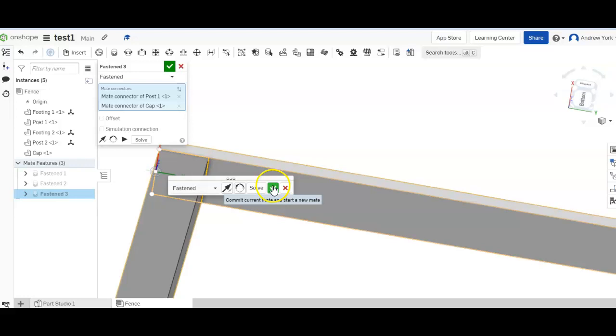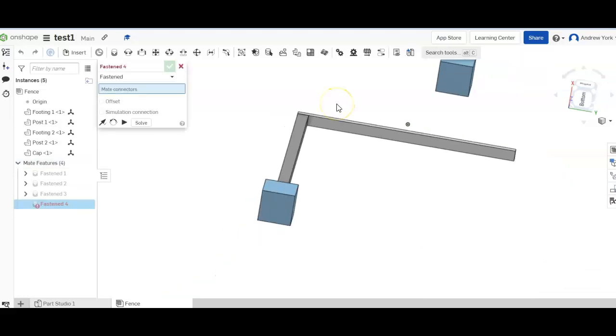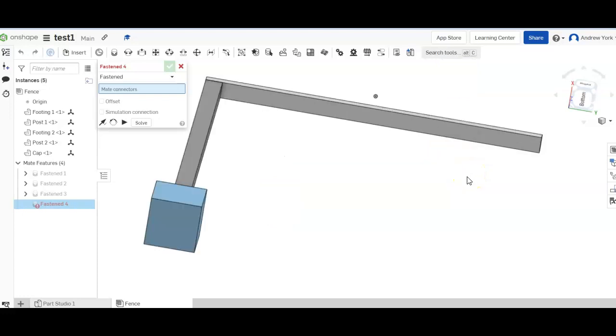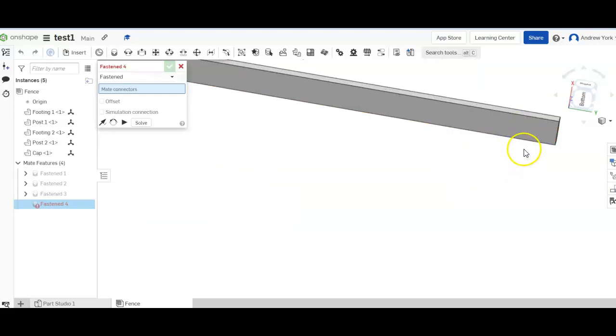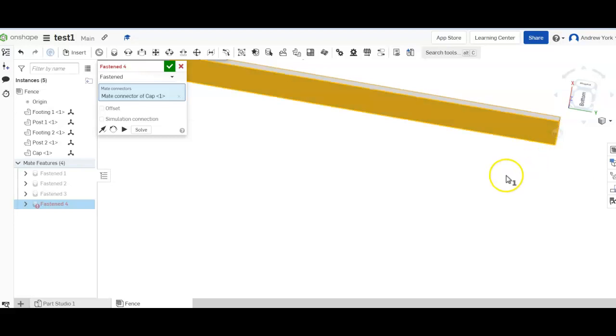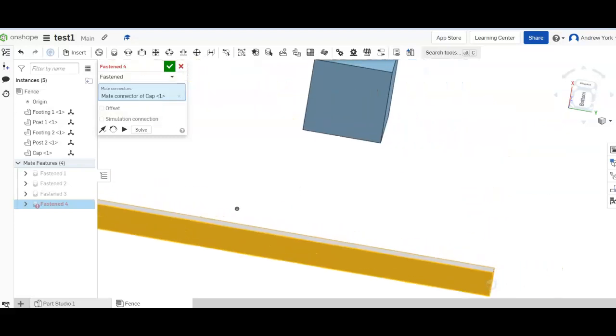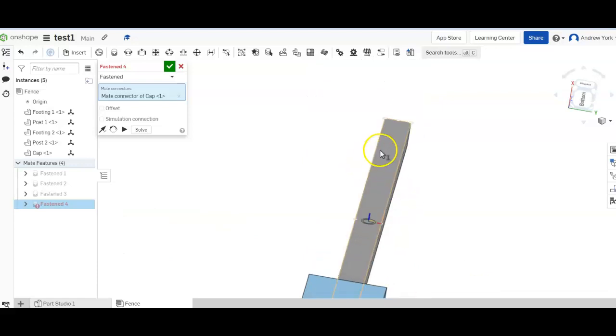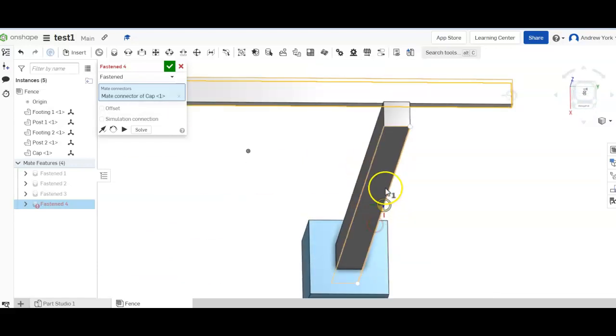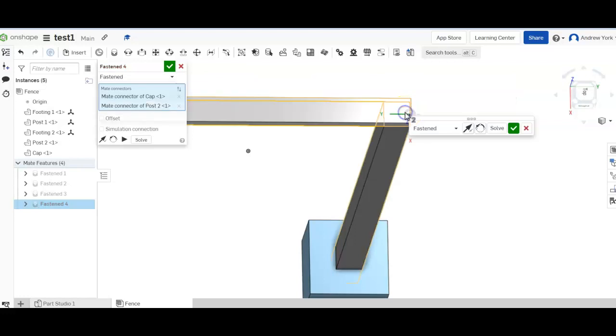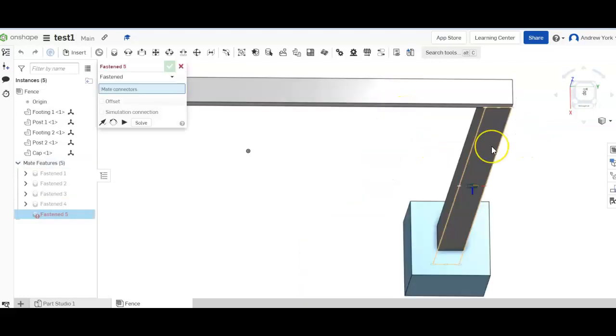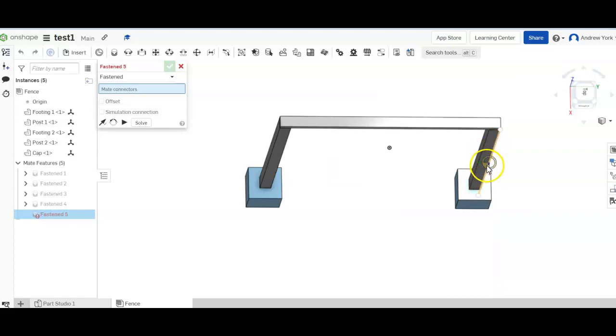Okay, and then we can zoom out. And there we have that. The next thing we want to do is obviously join on the other end. So let's do that. We're still in a fastening, and it's doing fastening 4 for us. We can click on there, and then we can find our, so we don't want it to go, that's what we want. And then if we zoom out, it does look like goalposts.